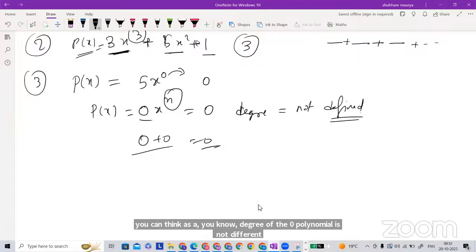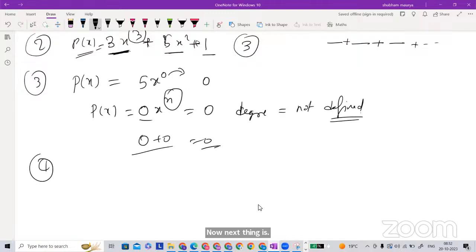Okay, sir. Now next thing is addition and division. Sir, suppose there is an equation like 9x square plus 6x plus 0. Is this a trinomial or binomial? Forget about this one.